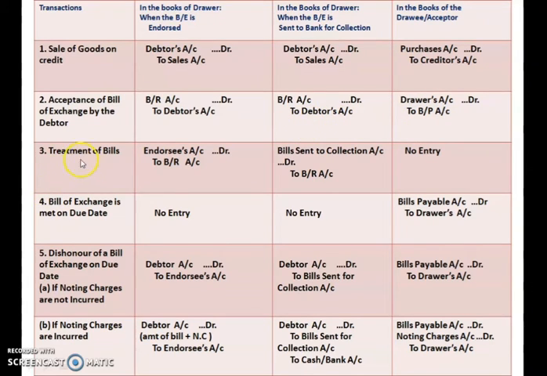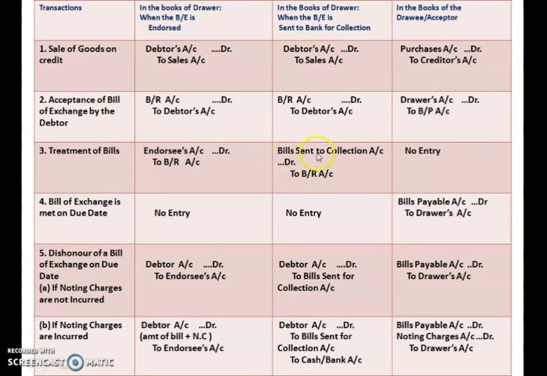Okay, here now treatment of the bills. As you know, there are four options available to the drawer to deal with the bill, but we are discussing cases 3 and 4 here. So in that case what journal entry do we have to pass? Endorsee will be debited to bills receivable account. The endorsee is the receiver of the bill, hence it is debited to endorsee account.